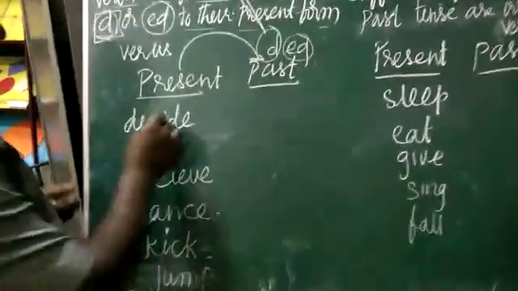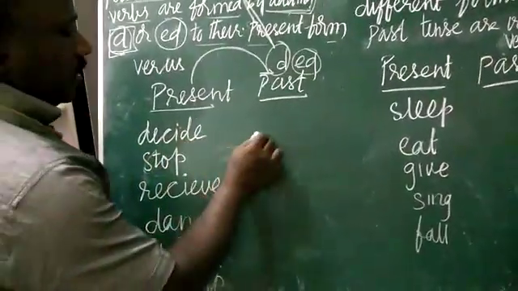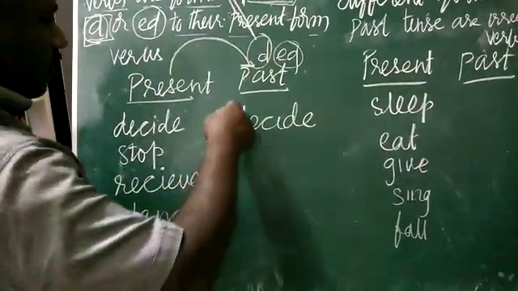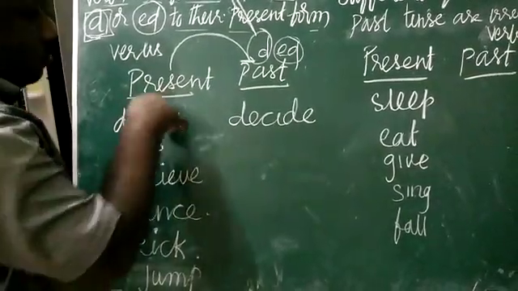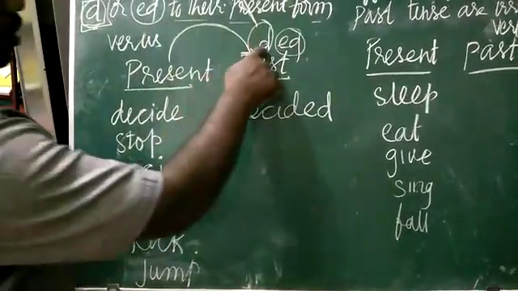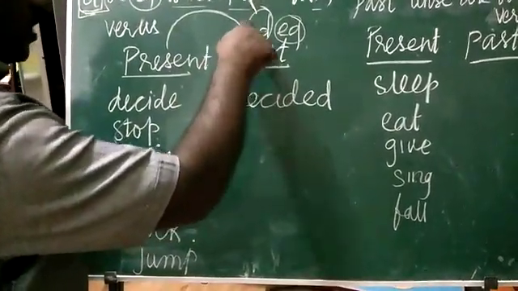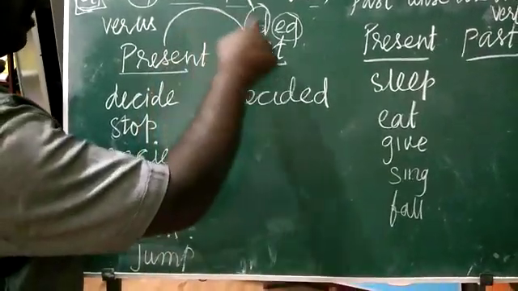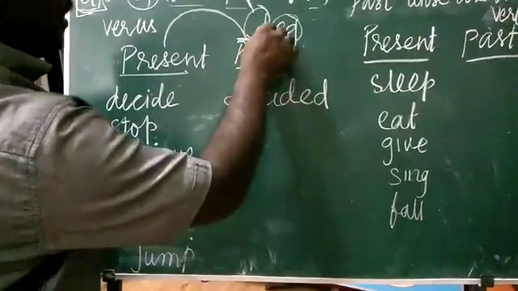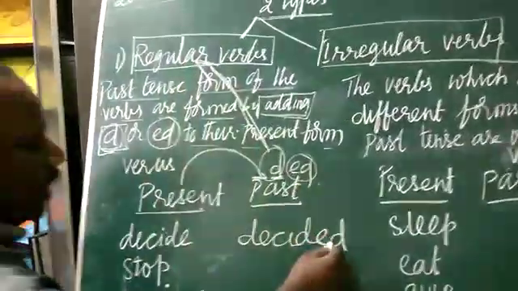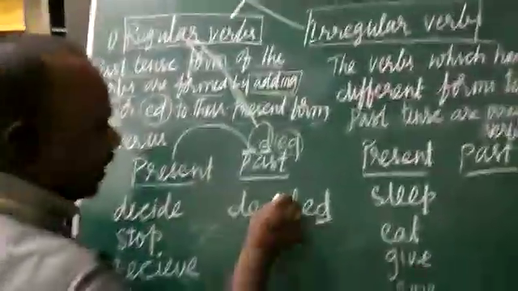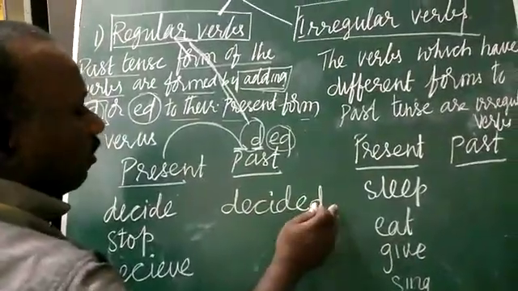We'll go with one example here. D-E-C-I-D-E. If I want to change the present tense decide to past tense, I take d. So according to this rule, children, if you change the present tense form into past tense by adding d, that is called a regular verb. So I added d here: decided. Decide is present tense, decided is past tense. So this is a regular form of the verb.